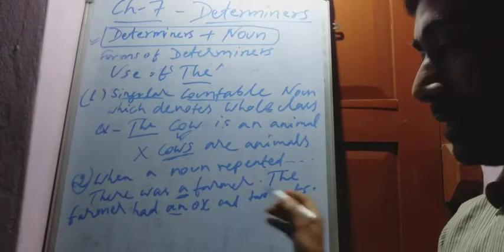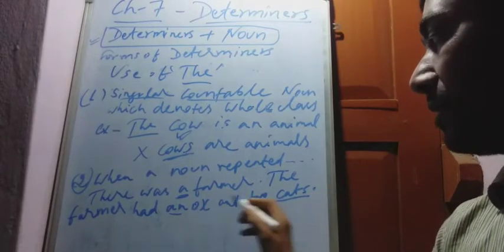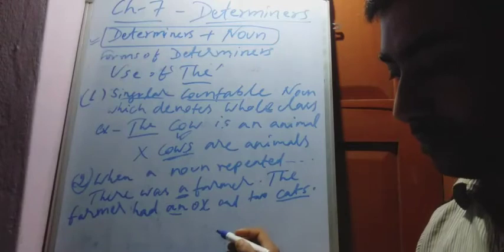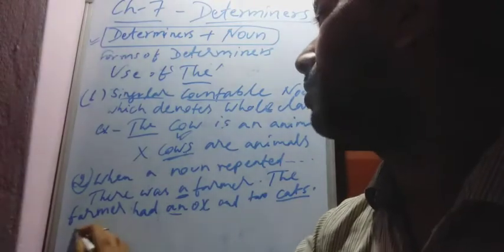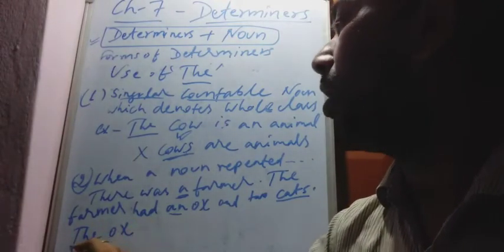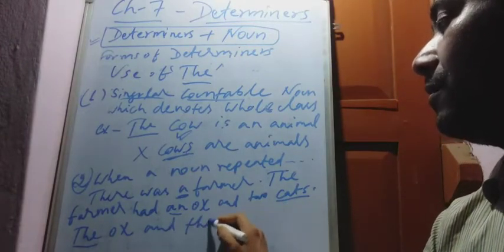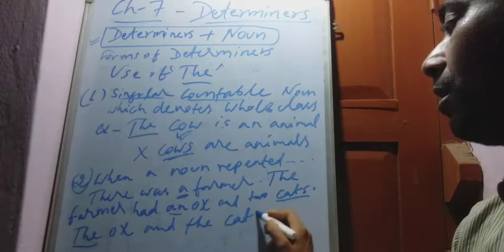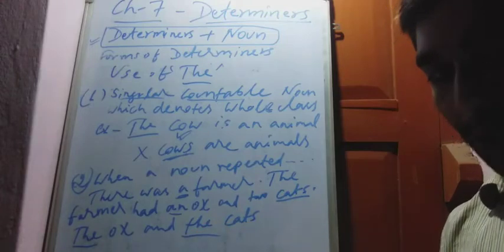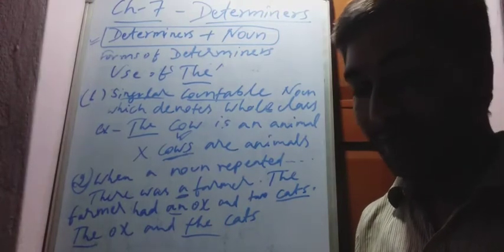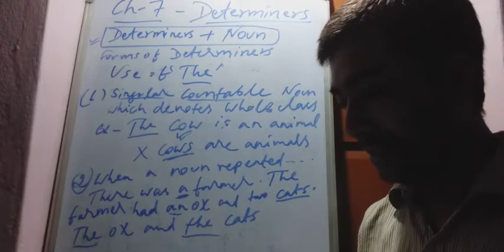Now the second time we repeat ox and cats, and the will be used: the ox, not an ox, and the cats. Because they have become definite, we have repeated them.